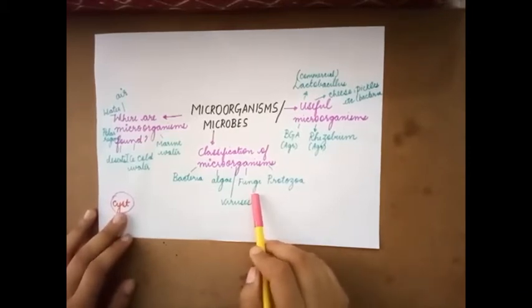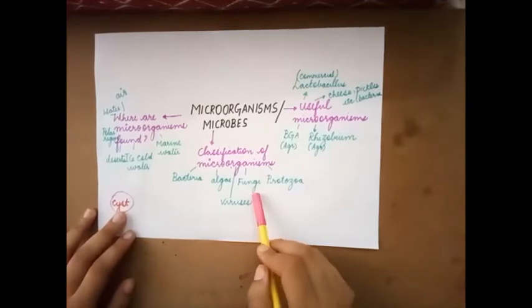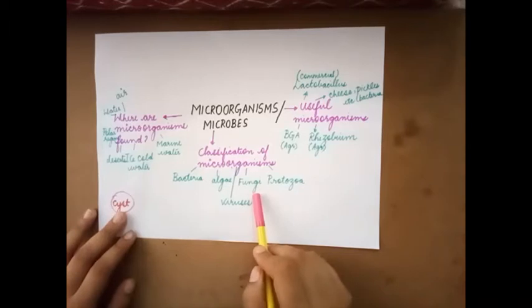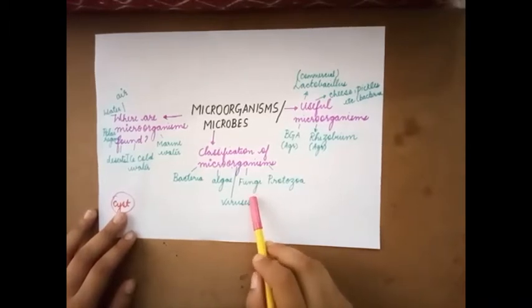That means they depend upon other organisms for food. Now they usually are seen growing on moist bread, leather, cotton, paper, etc. These organisms secrete their digestive juices outside the body, break down the complex food substances into simple ones, and then it is absorbed.